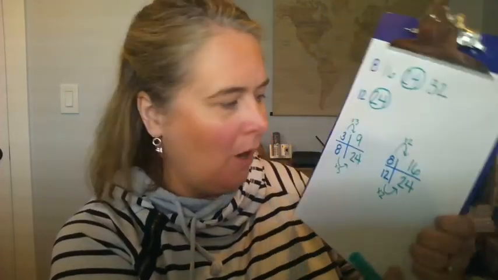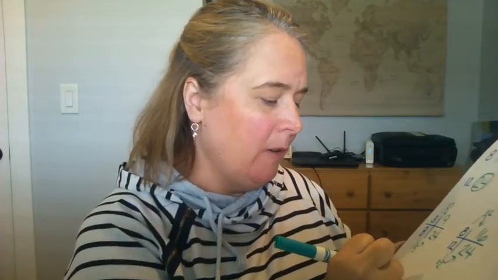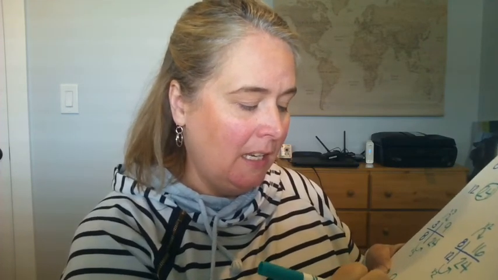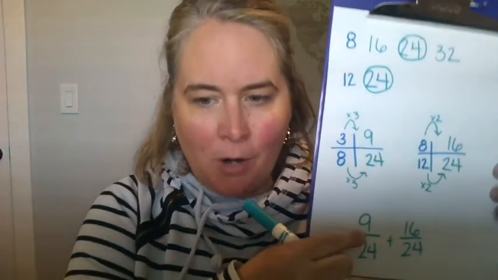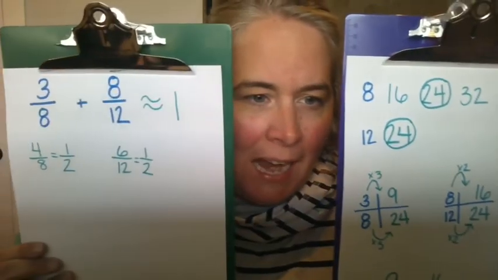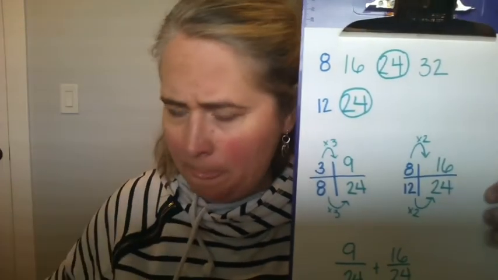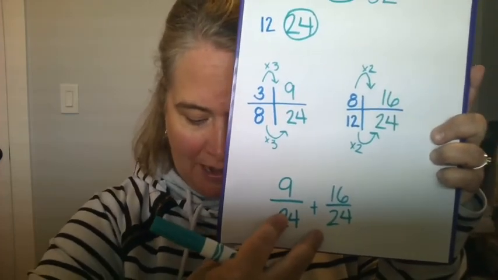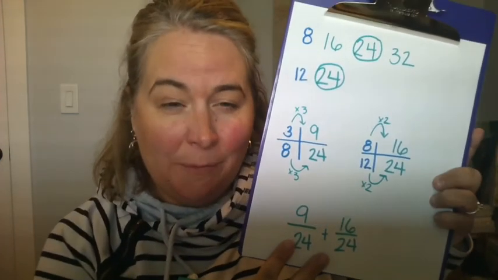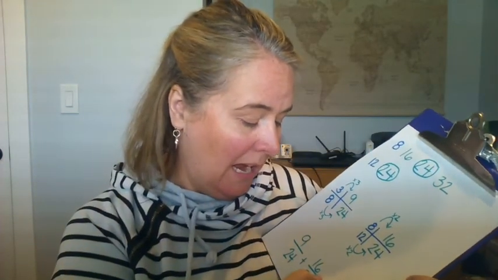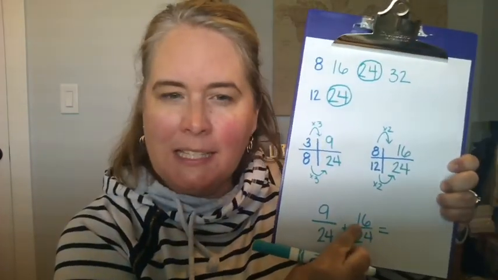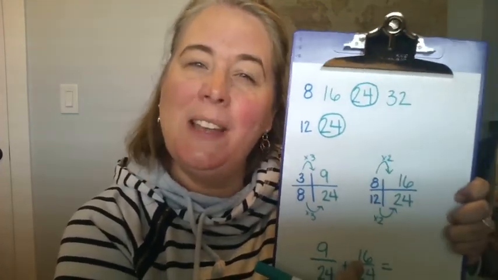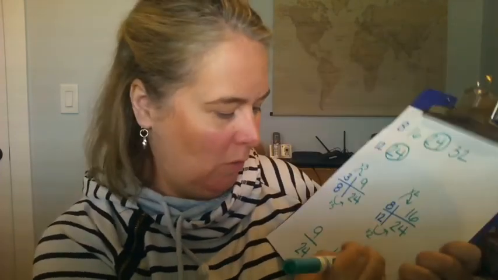Now, my new problem with the common denominators, I'm going to now add 9/24 plus 16/24. This problem is the same as my 3/8 plus 8/12. I've just turned these into equivalent fractions to figure that out. Using those landmarks really helped me to figure that out. When I add that together, 9 plus 16, I know 10 plus 16 is 26, and 1 less would be 25